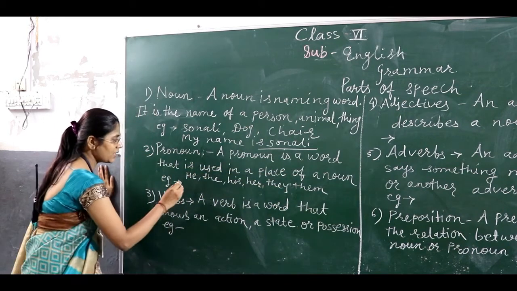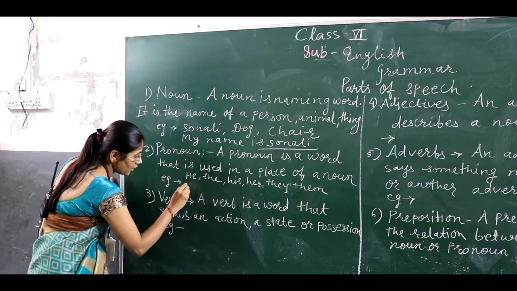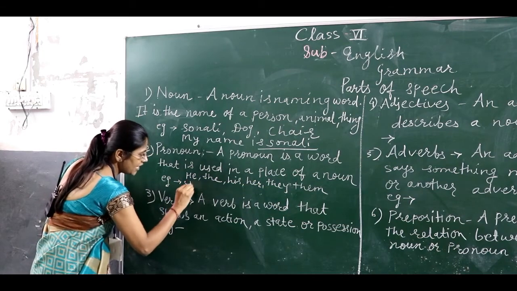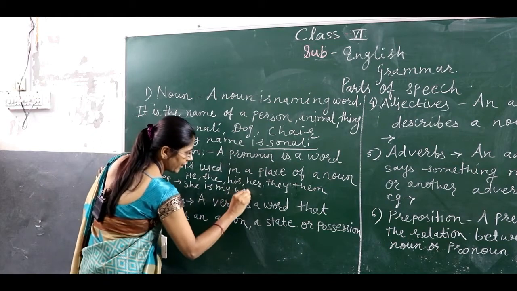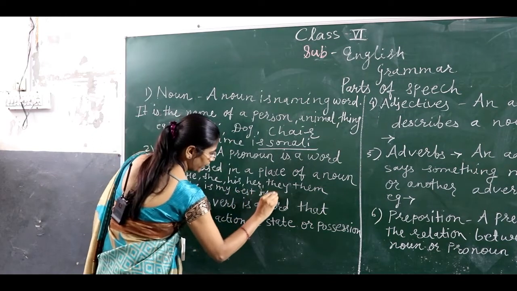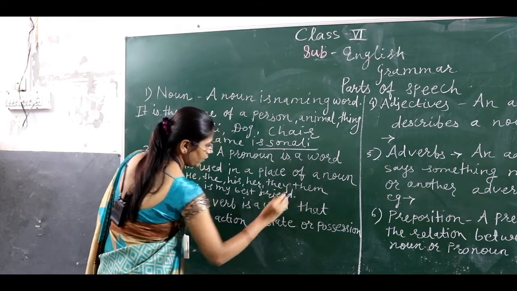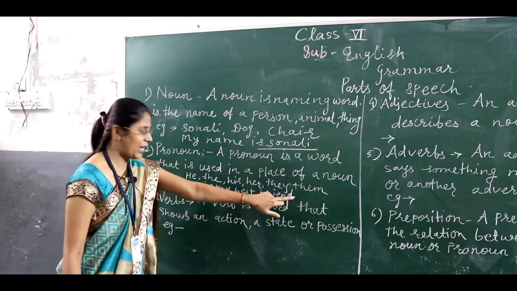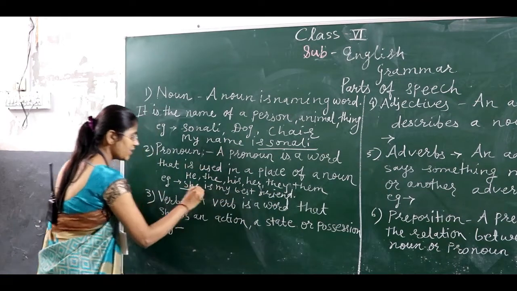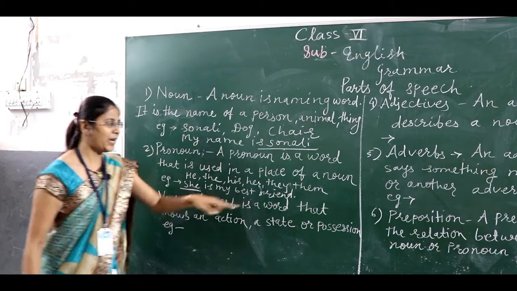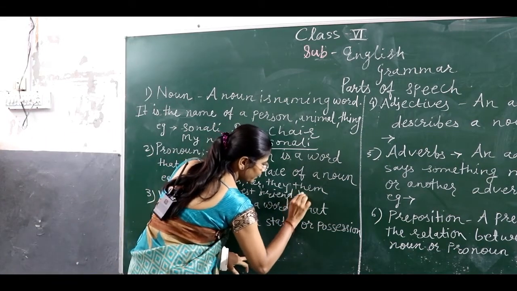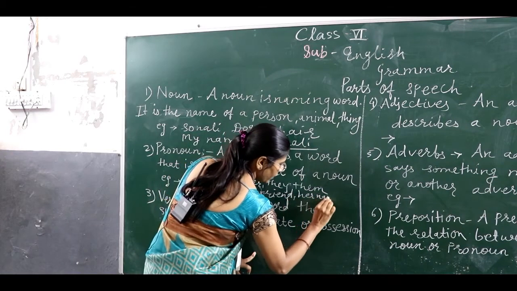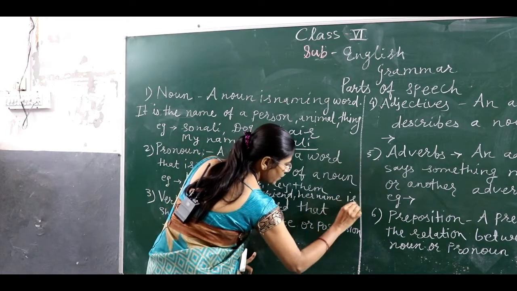In a sentence, for example, she is my best friend. So she is a pronoun. She is my best friend, and her name is Pooja.